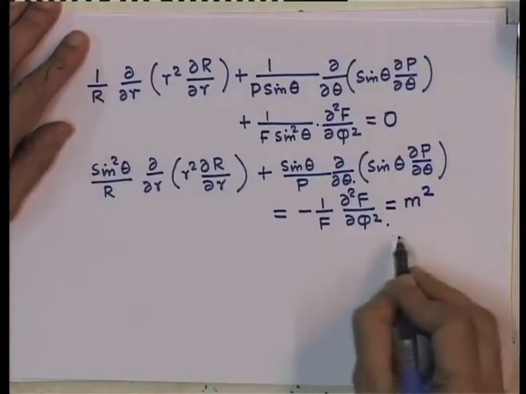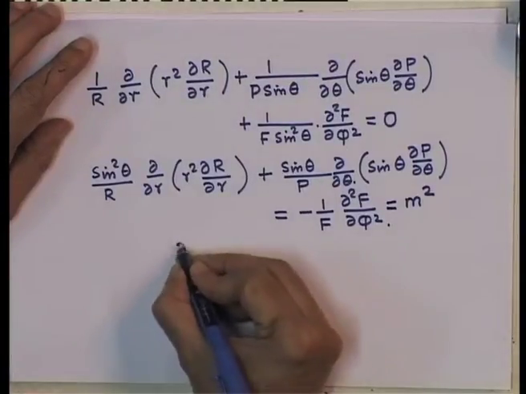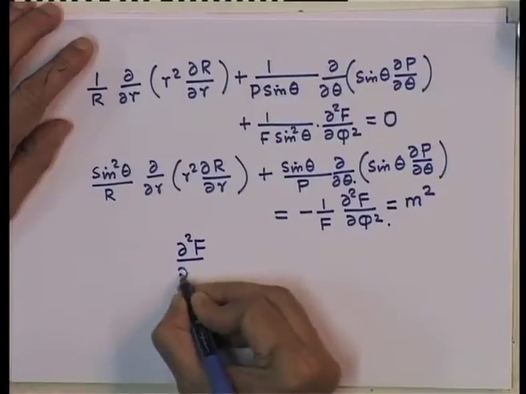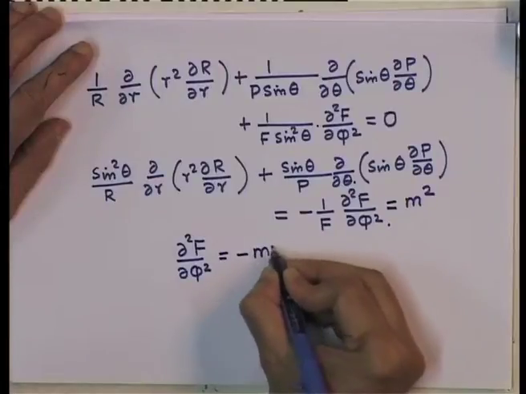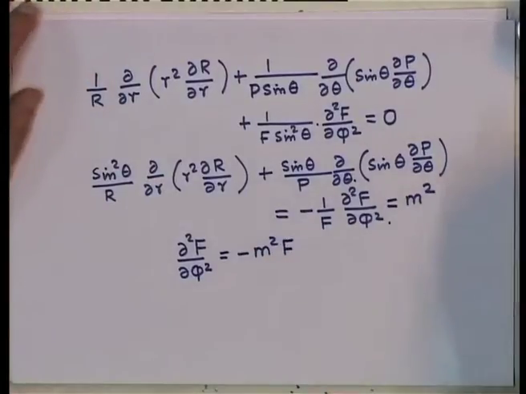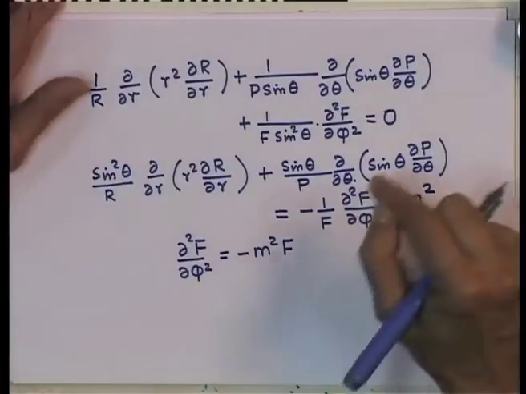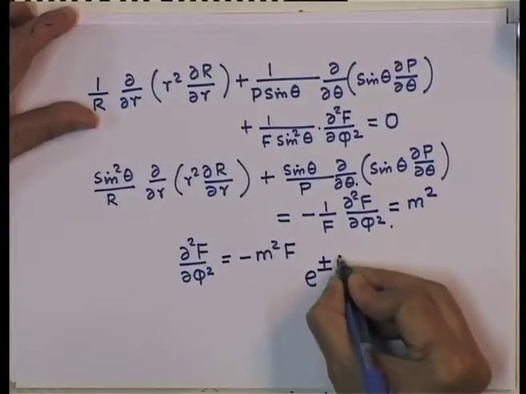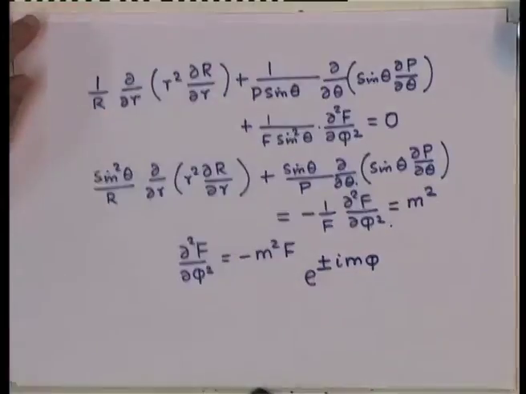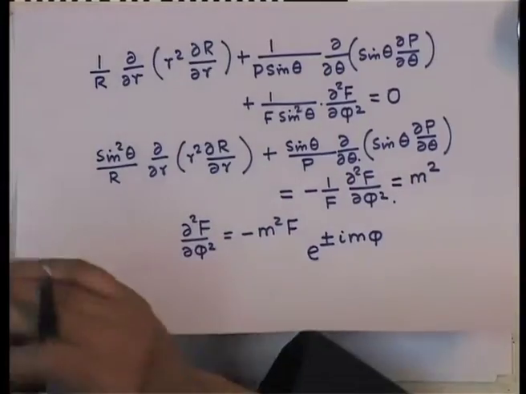Now, I am in a position to solve what is known as the azimuthal equation. The azimuthal equation then becomes d square f over d phi square is equal to minus m square f. We know that the solution of this equation is e to the power plus or minus I m phi. What is m? The value of m can be fixed